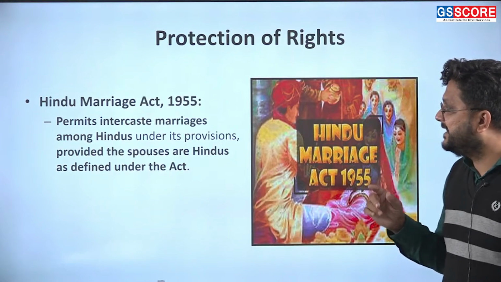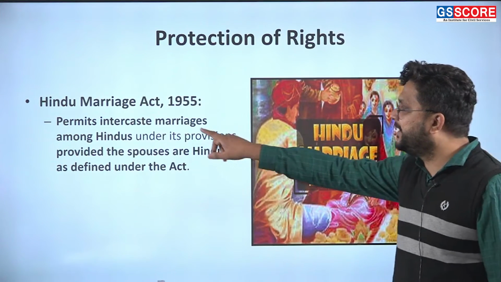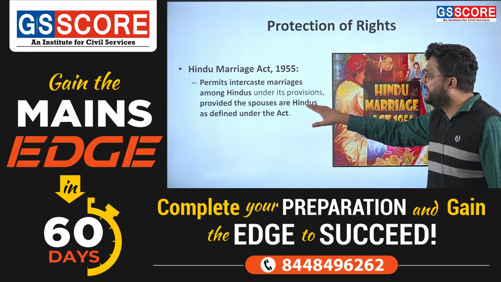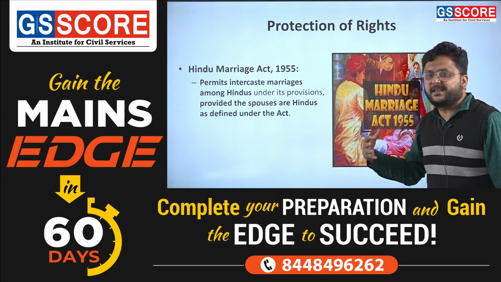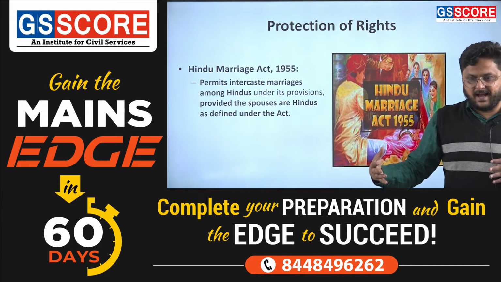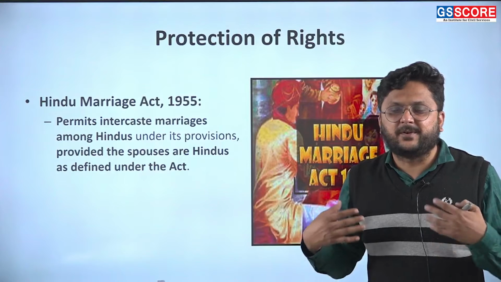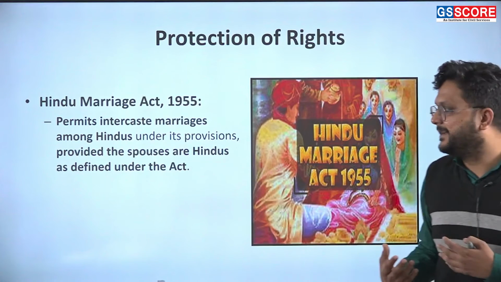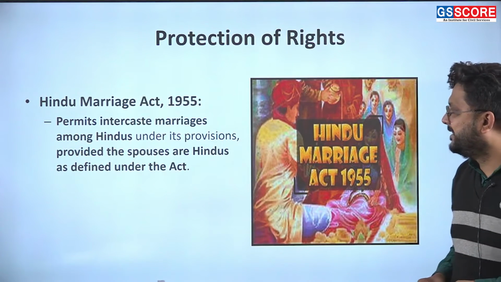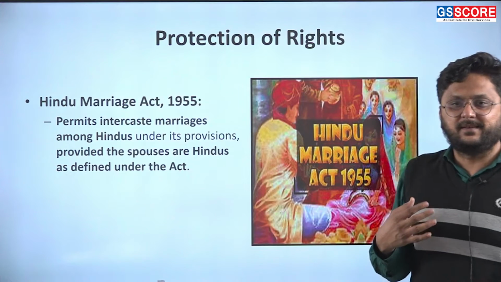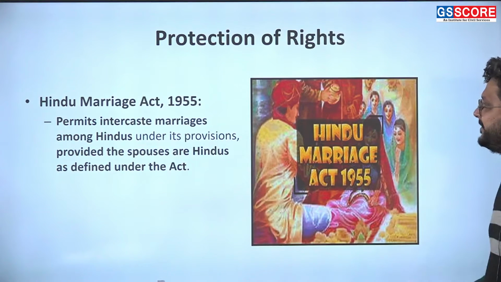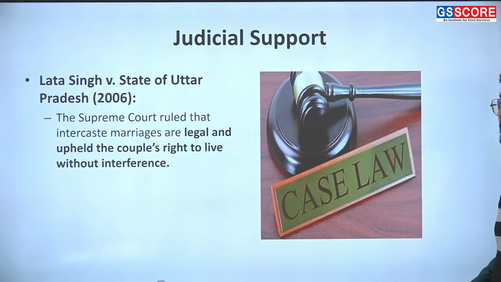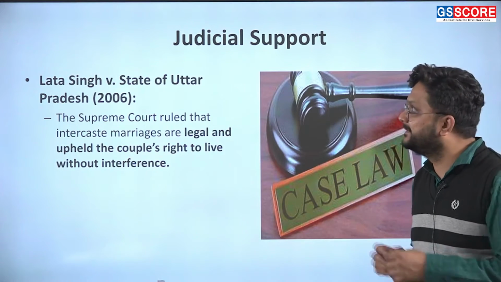It permits intercaste marriage among Hindus under its provisions, provided the spouses are Hindu as defined under the act. If spouses are Hindus and have different castes, they are given protection and facilitated, and they have the right to marry as per the Hindu Marriage Act 1955. It is not preventing, it is actually promoting.